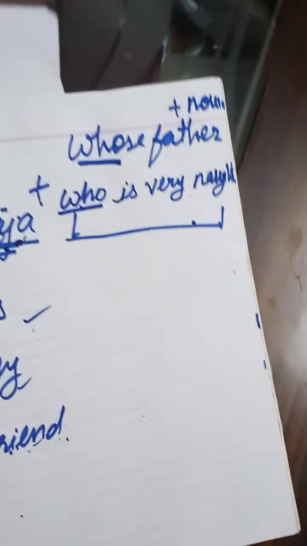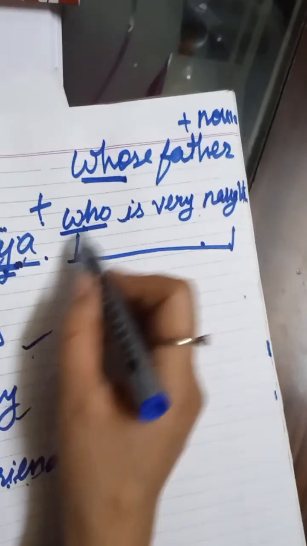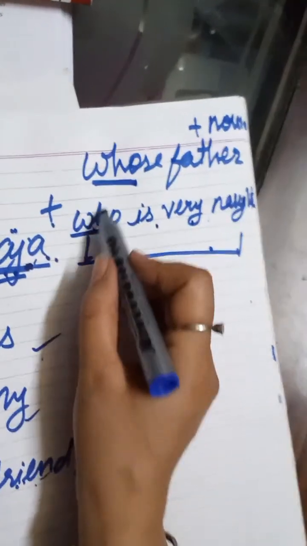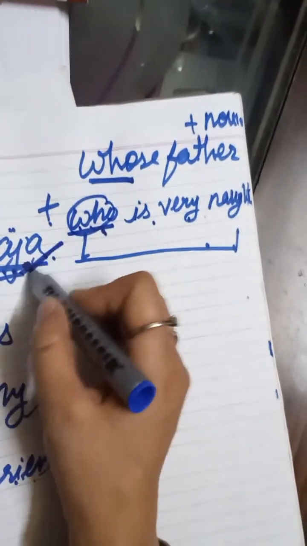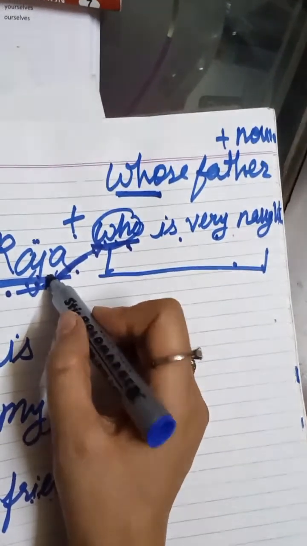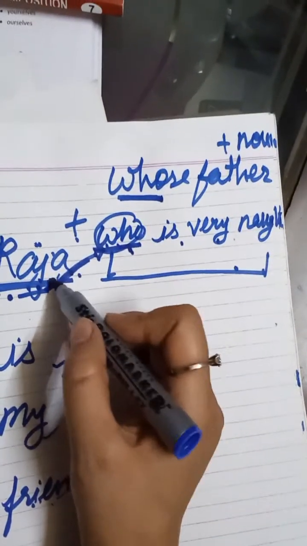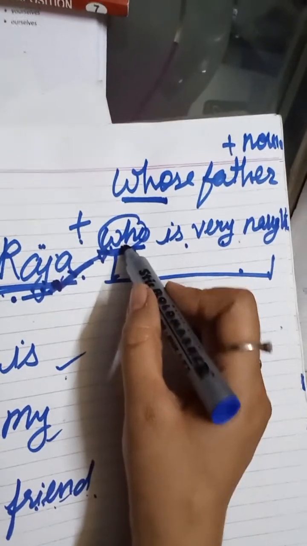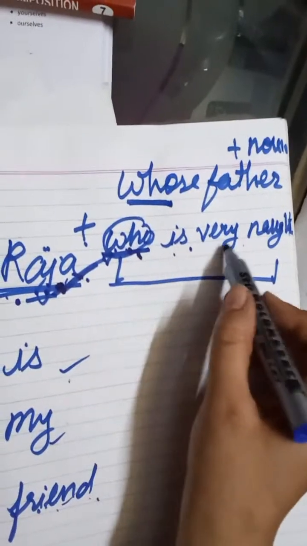So here, if you are writing something about Raja, Raja who is very naughty, this word replaces Raja. What is the definition of pronoun? The word which we use in the replacement of a noun is called a pronoun. So here, who is naughty?